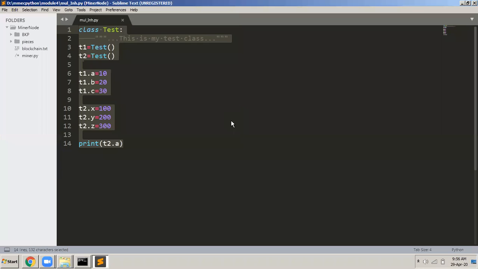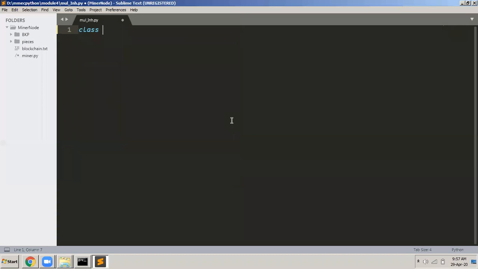What is the meaning of multiple inheritance? Multiple inheritance is a concept where one class acquires the properties of two other classes at the same time. It acquires the properties of two different classes. Look at this example. Let us say I have a class called B1, base one, and I've defined a function here.